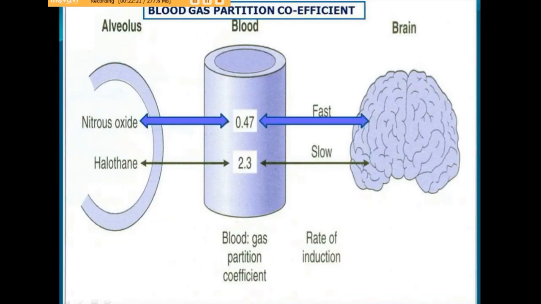You can also understand blood gas partition quotient by this picture. You can see here that nitrous oxide has the lesser blood gas partition quotient, hence it achieves equilibrium very fast. That means from alveoli to blood and from blood to brain, it achieves this whole pathway very fast, hence recovery as well as induction are both achieved very fast. So fast induction as well as fast recovery.